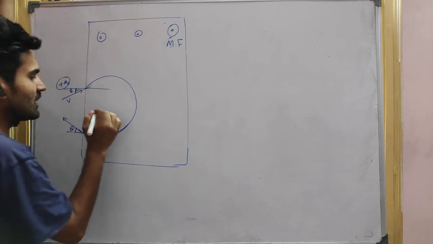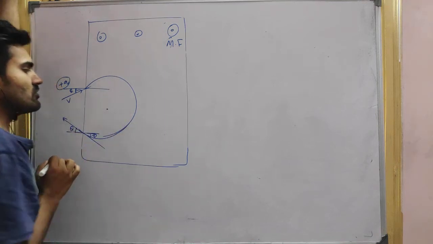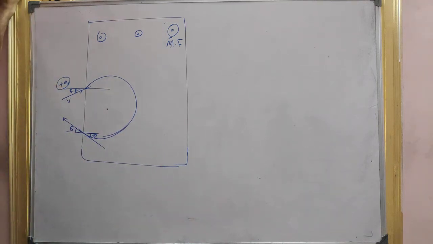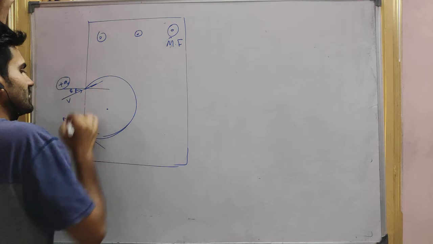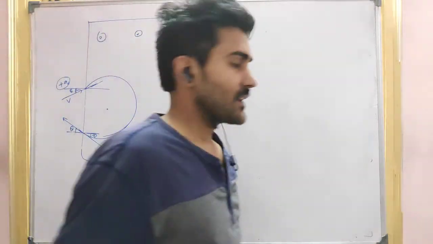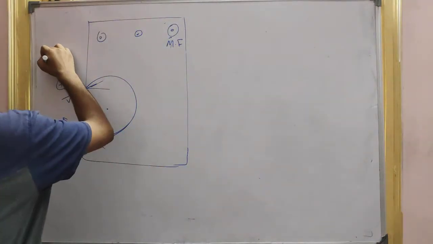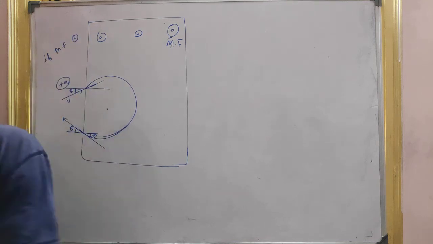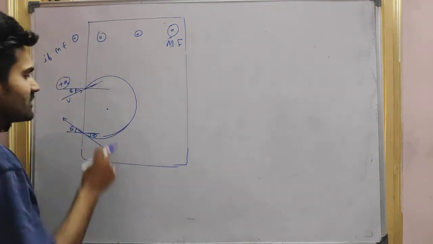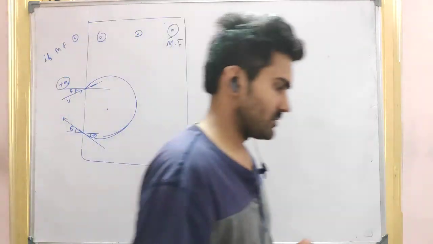If you see carefully, guys, now the center will be inside. Tell me, what do you feel? If the magnetic field is outside, will the center be inside or outside?